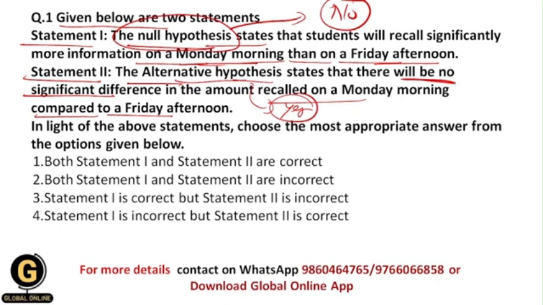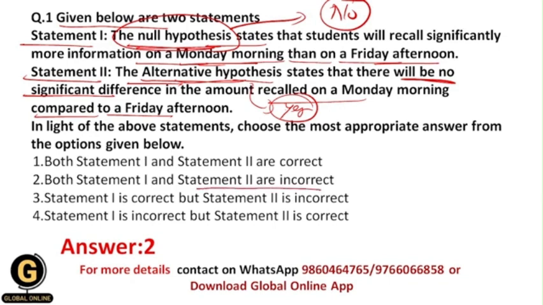In the place of the null hypothesis, they have given the definition of the alternative hypothesis, and in the place of the alternative hypothesis, they have given the definition of the null hypothesis. That's why your correct answer should be 2, because both of these statements are incorrect. All of you getting, students?